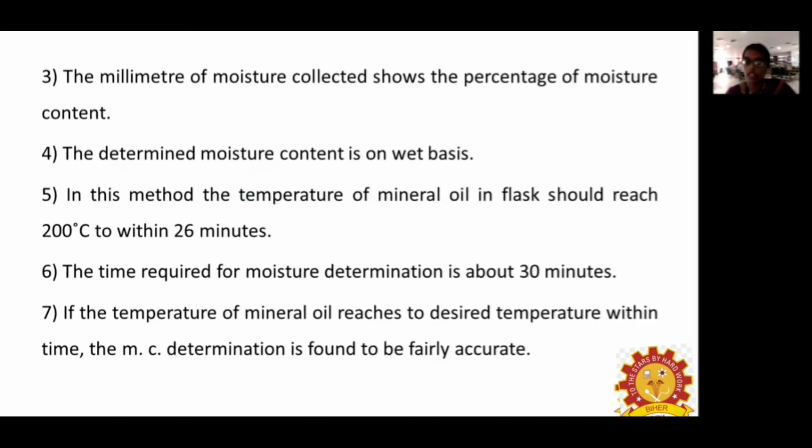The evaporated water starts to condense in the graduated cylinder, and due to this condensation we can calculate the amount of water that was present in the sample. We use mineral oils with a difference of temperature so that we can calculate the amount of water present in the sample accurately. The time required for moisture content determination is about 30 minutes. If the temperature of the mineral oil reaches the desired temperature, we can determine the moisture content accurately within that time.